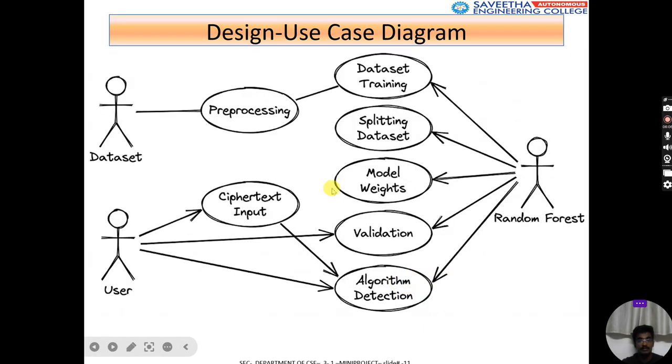This is the UML diagrams. So this is the random forest machine learning model. It will be training the data sets, splitting the data sets, weighting the model, validating the input, and detecting the algorithm. The data set is pre-processed by the random forest, and the user will be giving the input and will be receiving the output.